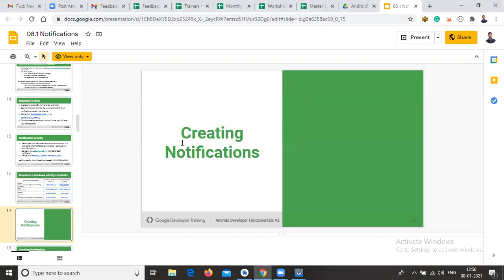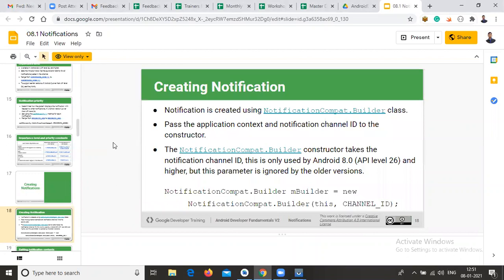Next, creating the notification. This is all about the permission setting, and next you need to create the notification. How to create the notification? You already know it. In previous concepts we created the alert dialog. In alert dialogs we write AlertDialog.Builder, right? It is the same way here also you need to write